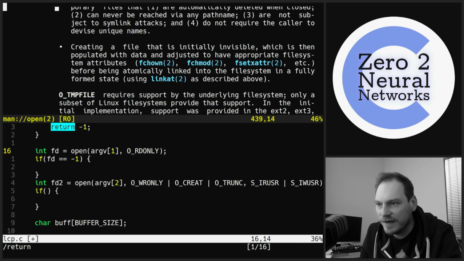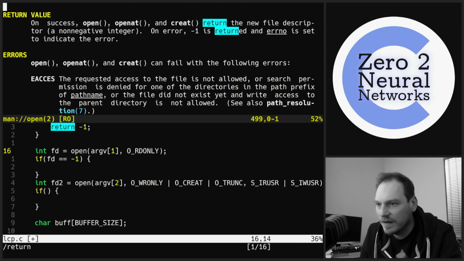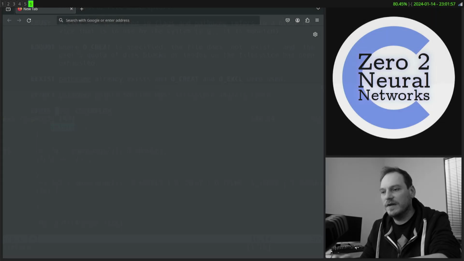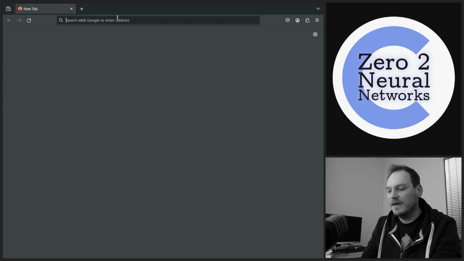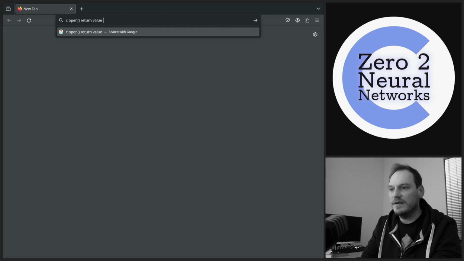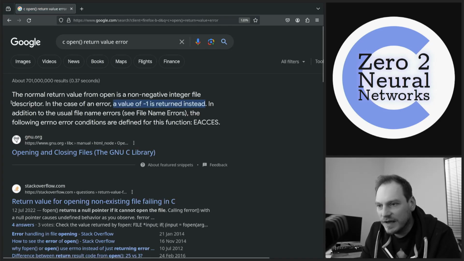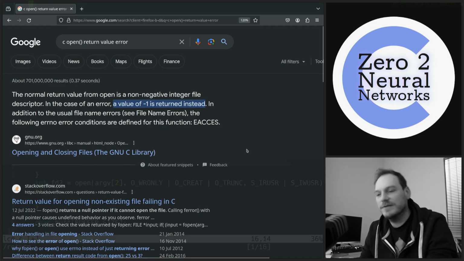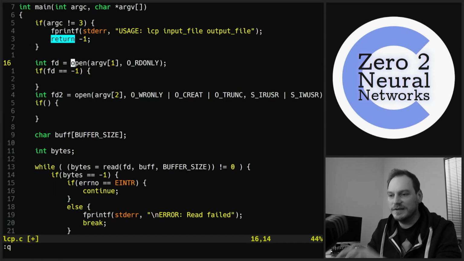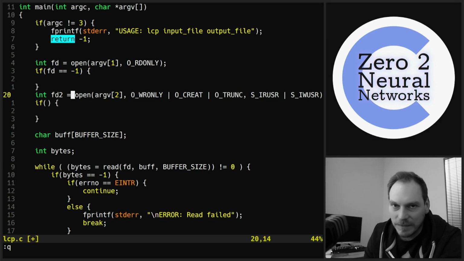If the file doesn't open, let's have a look on the internet. C open return value error. The normal return value is non-negative. Yeah, so the value of -1 is returned on error. So a file descriptor has to be a non-negative integer.